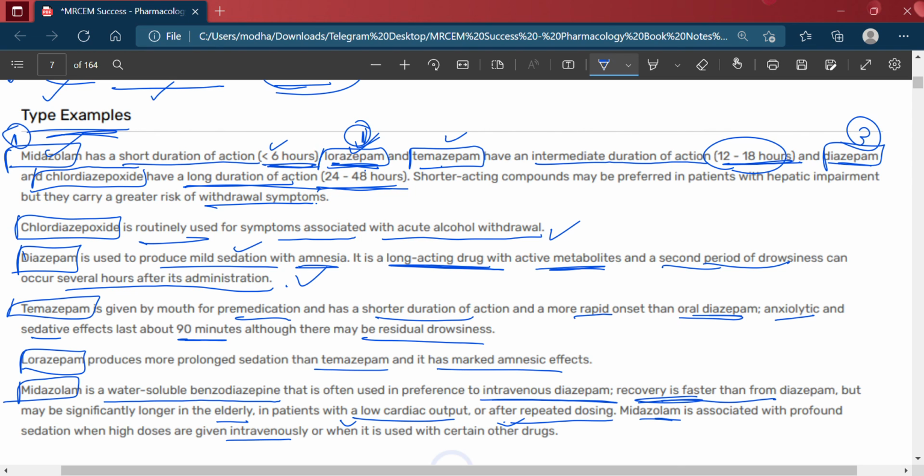Midazolam is a water-soluble benzodiazepine used in preference to intravenous diazepam. Its recovery is faster, but it should be used with care in the elderly and in patients with low cardiac output.